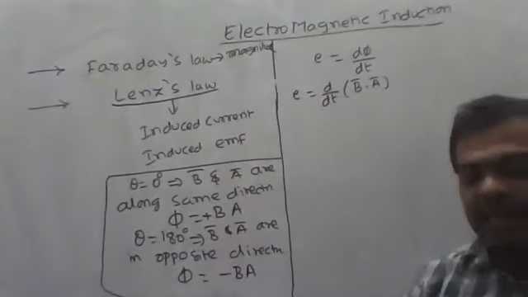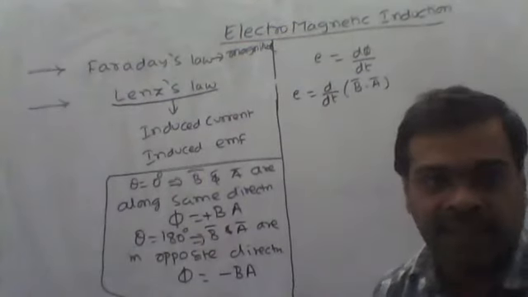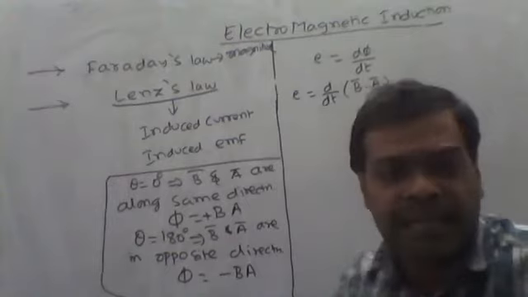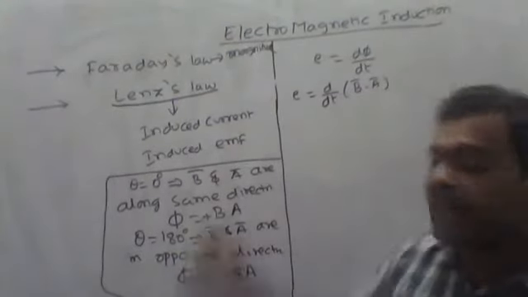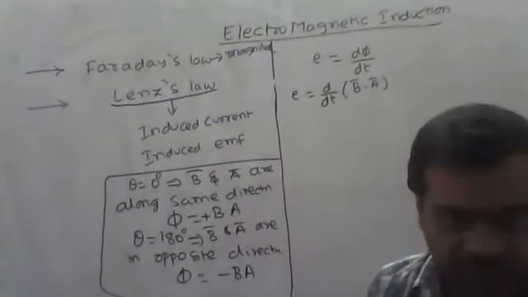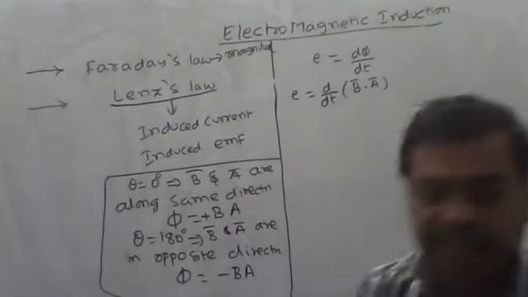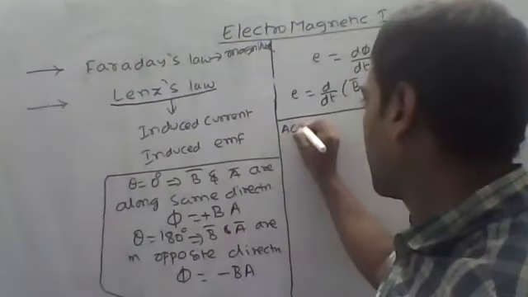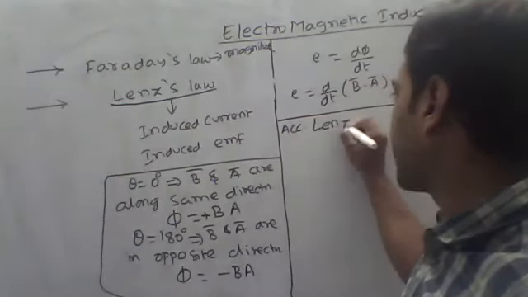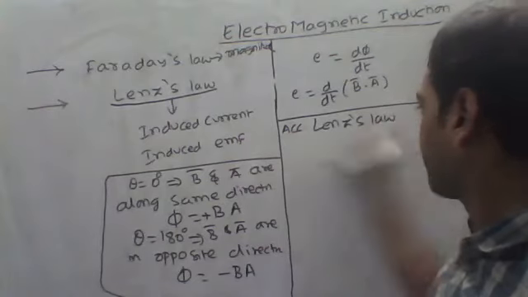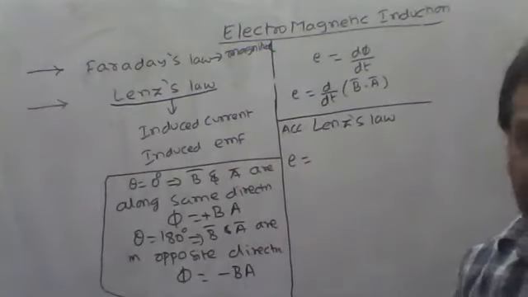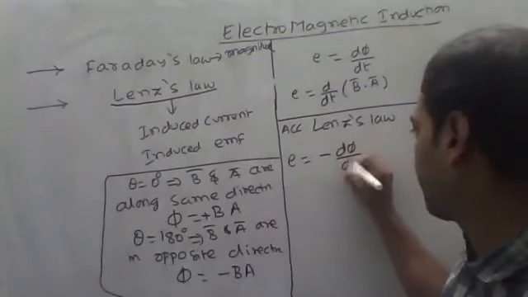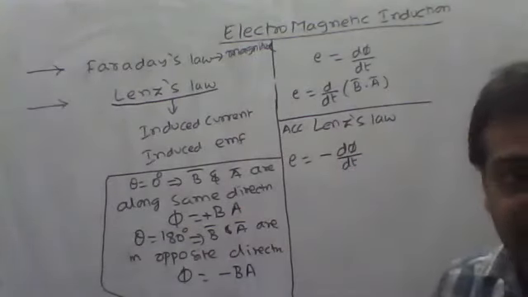Lenz considered that the direction of induced EMF is opposite to the rate of change of magnetic flux. That is, according to Lenz's law, the induced EMF is equal to minus d phi by dt.